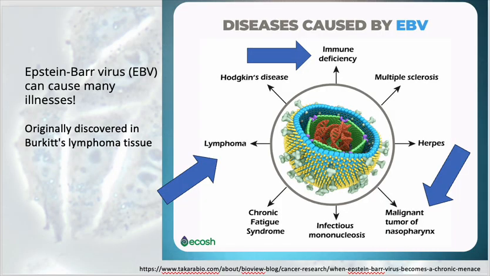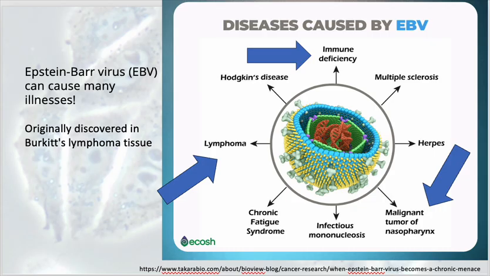So Epstein-Barr virus is a very common herpes virus that actually infects most people, often in childhood. Usually upon infection, it causes mild or no symptoms, but it is famous for causing mononucleosis, a virus that you may have heard of in teens and young adults as well, and it's very commonly spread through saliva. So once infected, EBV stays in your body for life in a dormant state, but can reactivate.